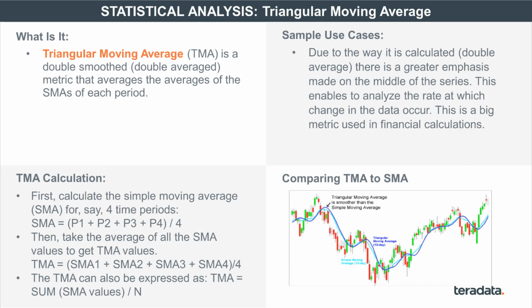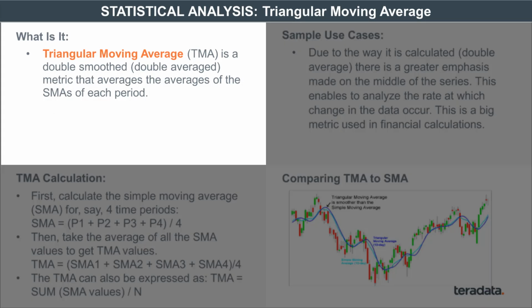Triangular moving average. This is another statistical analytics function. The triangular moving average, just like other moving averages, is a trending function. Basically, the way the calculation is done for the TMA is different. It takes the average of averages. So, as you know, a simple moving average is simply the addition of values across a certain time period and dividing it by the number of units in that time period.